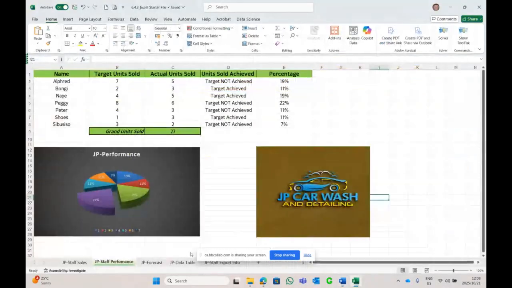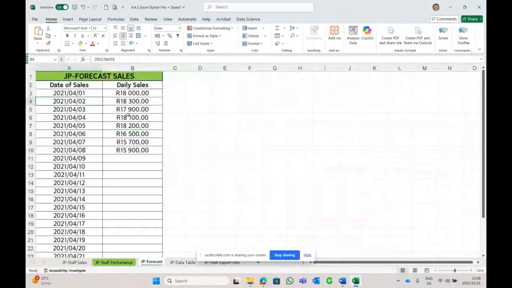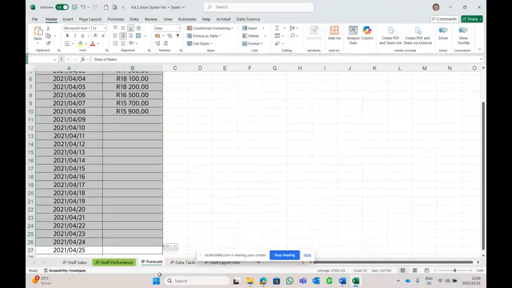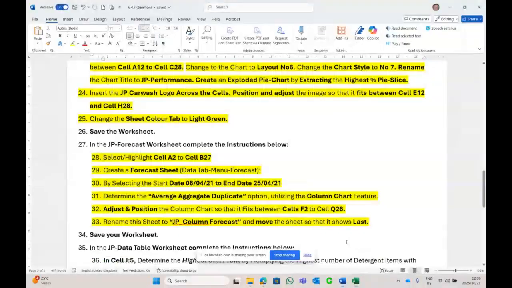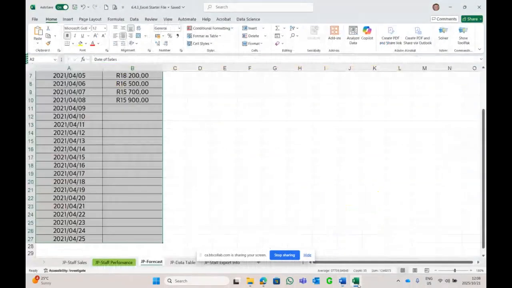Okay, forecast, this sheet over here. So we select our information from A2 to B28. Let's read it again. A2 to B27 or 28. Let's see. 27. Sorry, my bad.